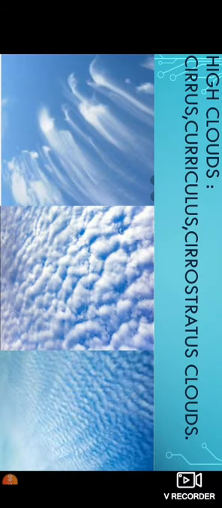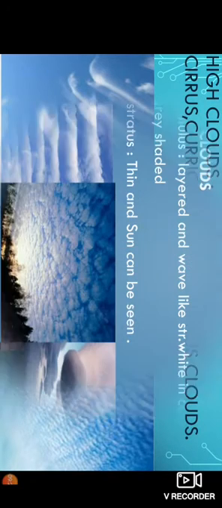Cirrostratus are like a bed sheet with wrinkles. They generally have a halo around them. Halo means what? It is a geometrical shape in a circular form. Okay, so let us see medium type of clouds.